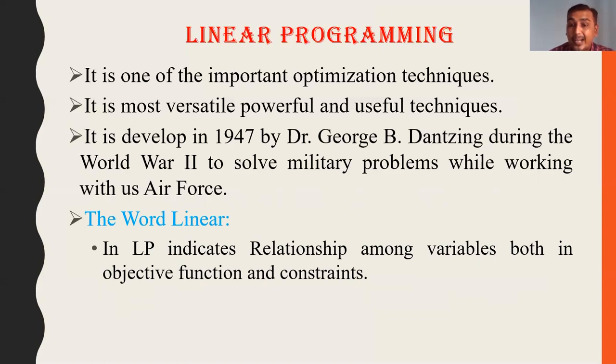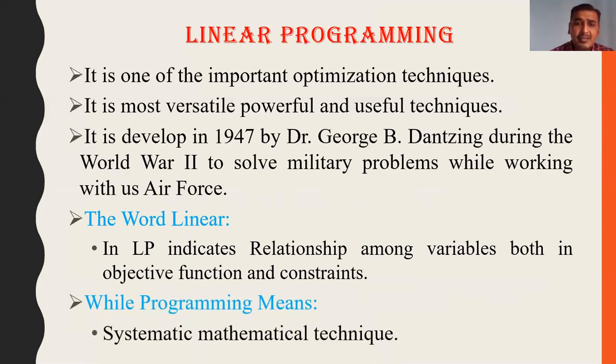That is, if the value of one variable changes, the value of the other variable also changes in a certain proportion. Programming means a systematic mathematical technique, with an algorithm developed for solving problems that involve optimum allocation.